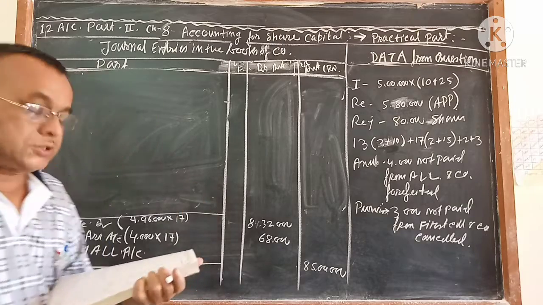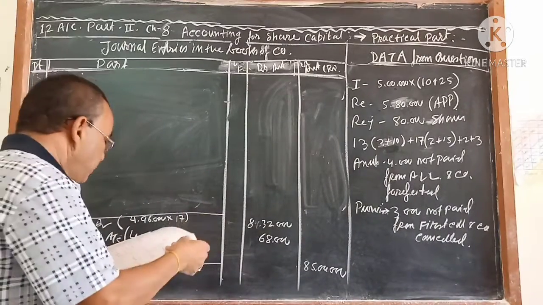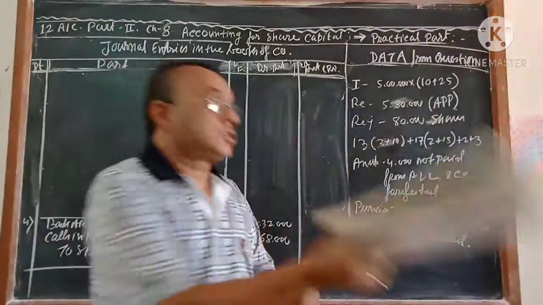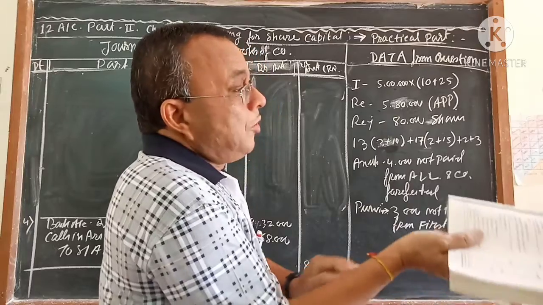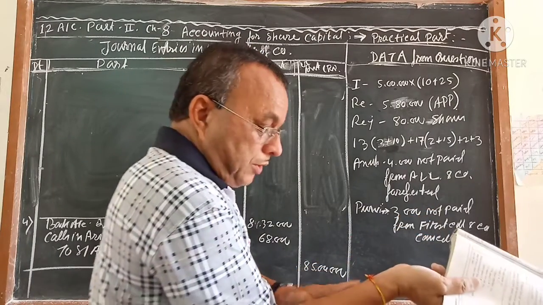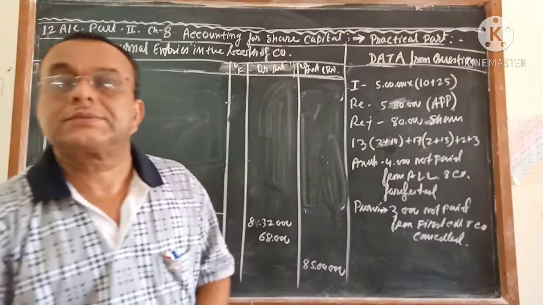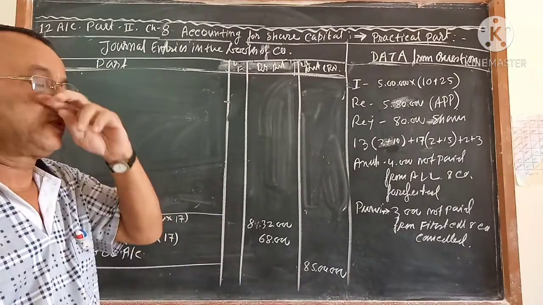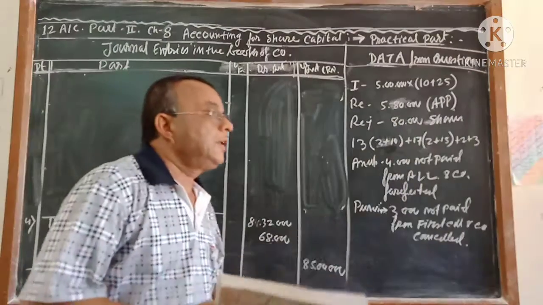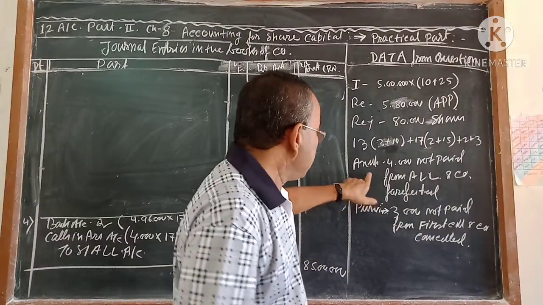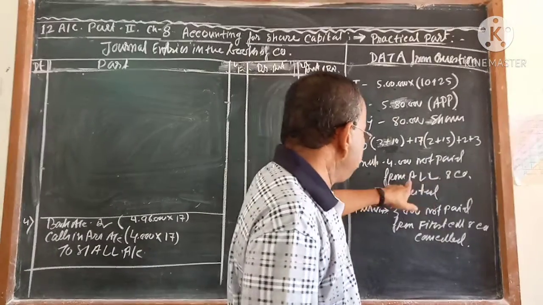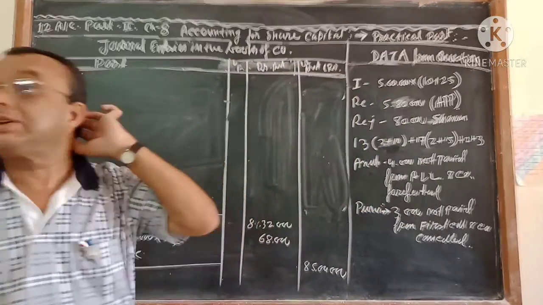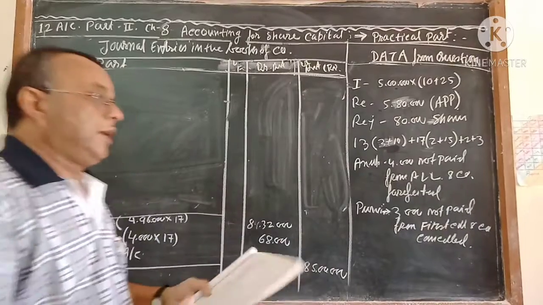Next is the most important entry. What entry will pass now? Most of the students will say, sir, we will pass the calling for the first call. Now if you pass the calling for the first call, you are going to make mistakes, because you cannot pass the calling for the first call now. You have to pass the entry for cancellation because here it is given not paid allotment and the company forfeits. So the cancellation entry for Anup will come here.